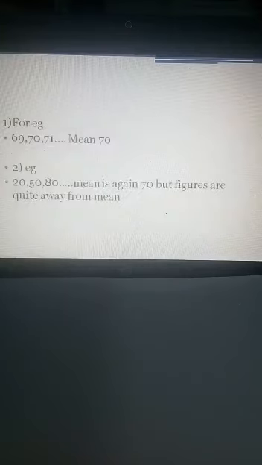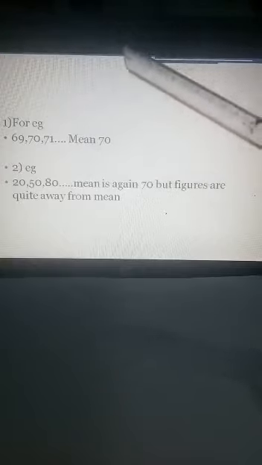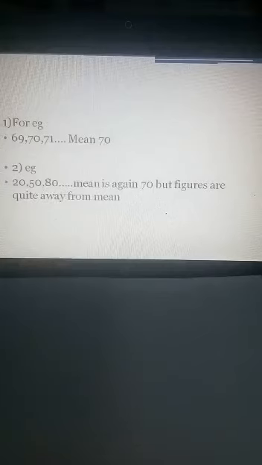To understand it better, look at this observation. In the first example, the data is 69, 70 and 71, and when we try to find the mean of these, it is 70. Now look at the second example, the data is 20, 50 and 80. Again the mean is 70, but the figures are quite far away from the mean in the second example.